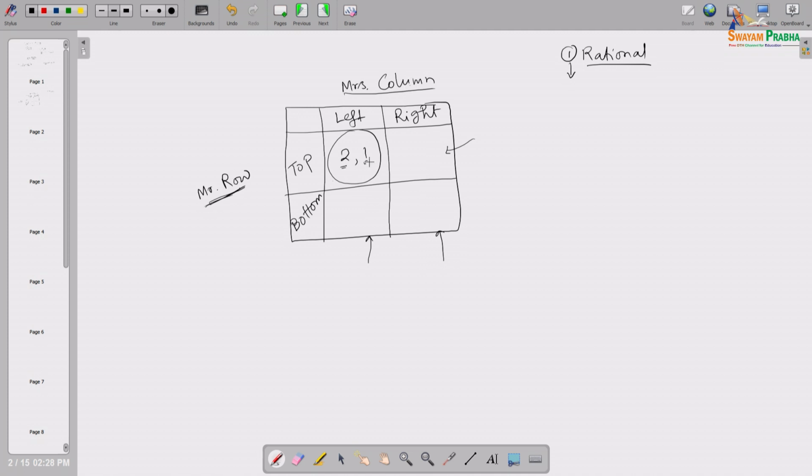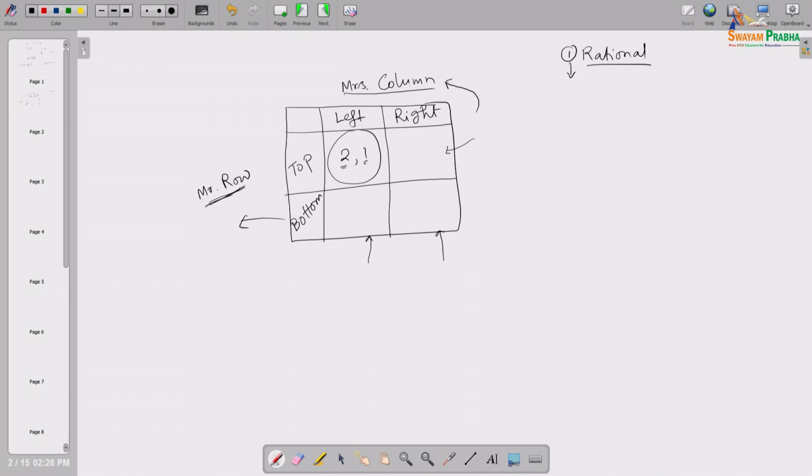So a pair of numbers we are mentioning in each cell of this matrix. That pair of numbers, the first number is the payoff of the row person who is this side, and the second number is the payoff to the person who is on the column side.